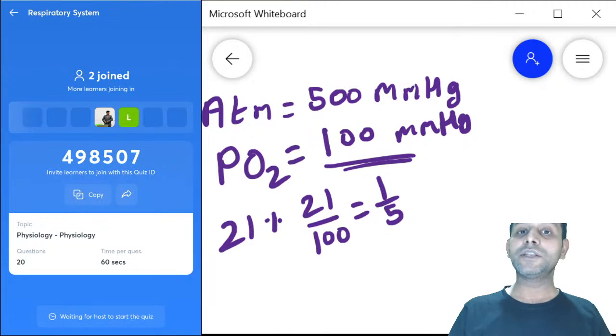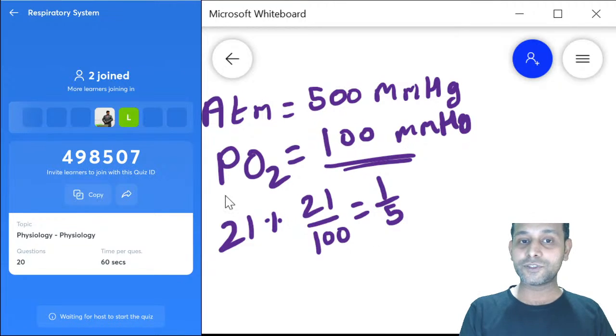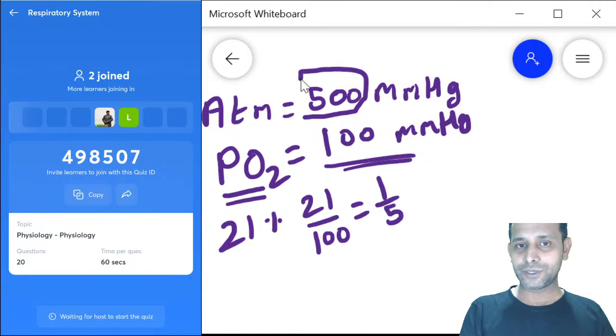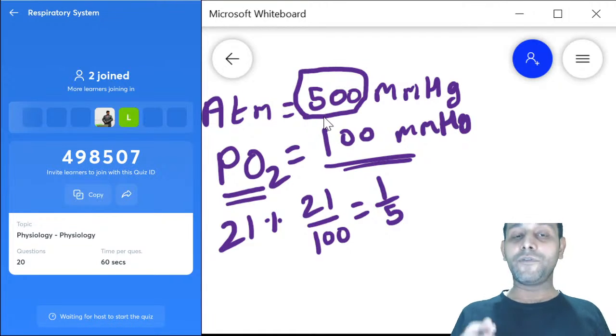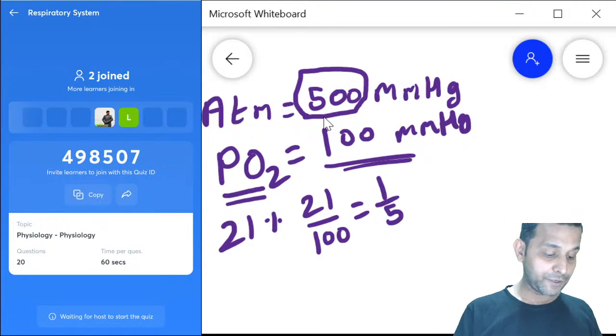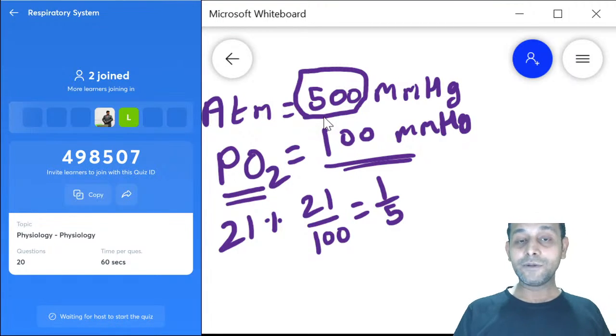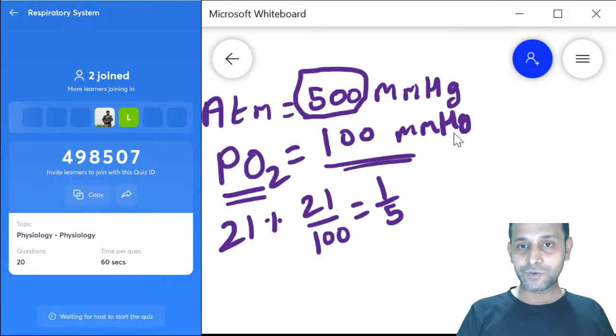So the partial pressure of oxygen is always about 1/5 of the total atmospheric pressure. Atmospheric pressure divided by 5 will give the answer.